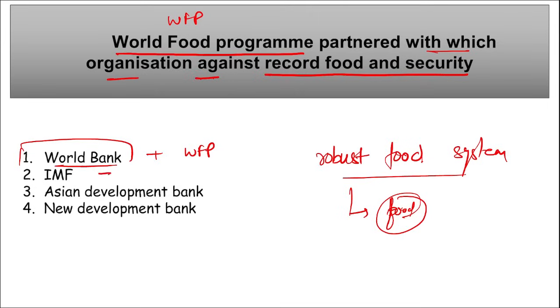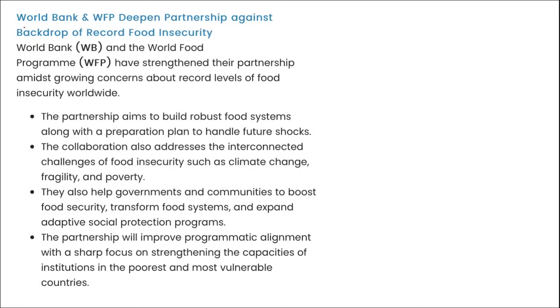So it is the World Bank and the World Food Programme. They have recently partnered together for increasing food security. Next, here you can see it is the World Bank and the World Food Programme. They have strengthened their partnership amid growing concerns about the record levels of food insecurity worldwide.